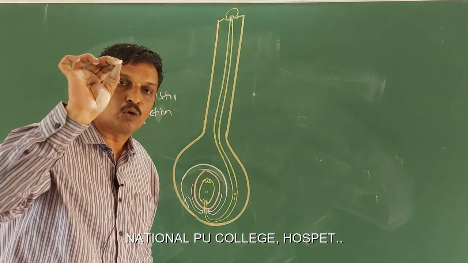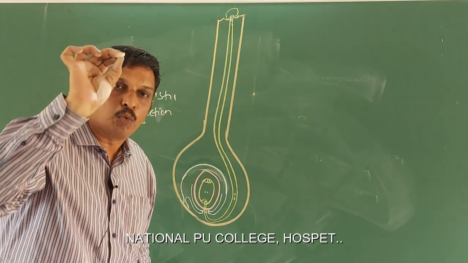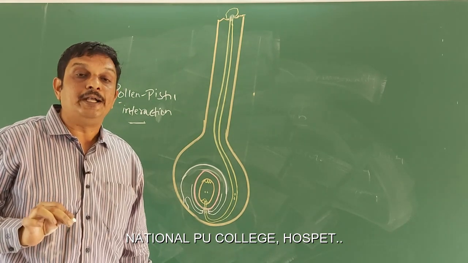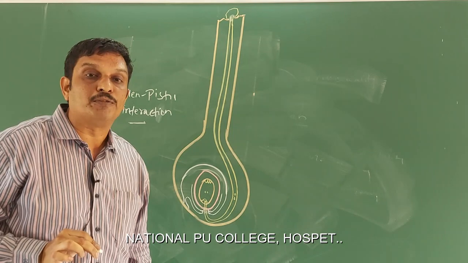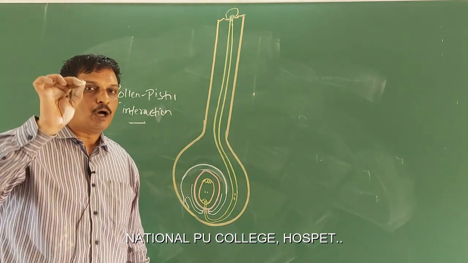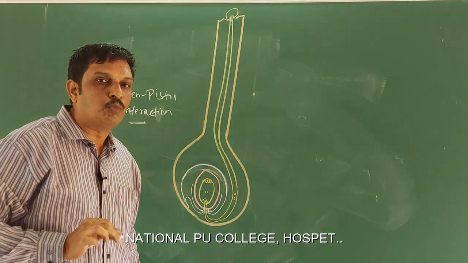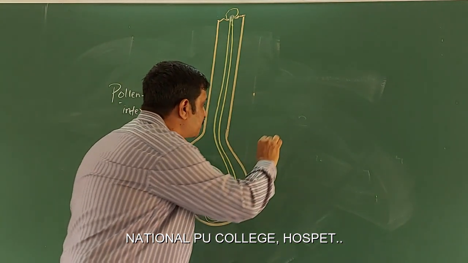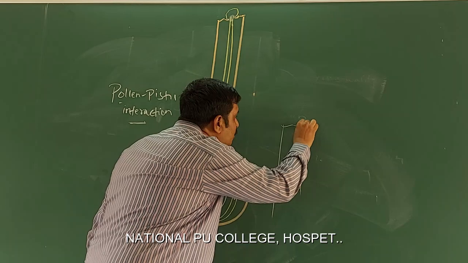Here the chemical components refer to proteins. That is, the pollen grain contains certain proteins, and these proteins interact with the proteins of the stigma.